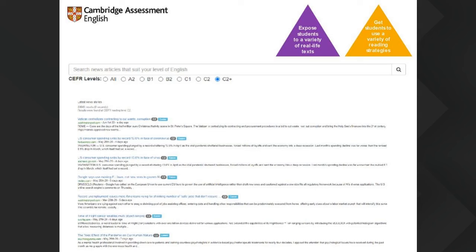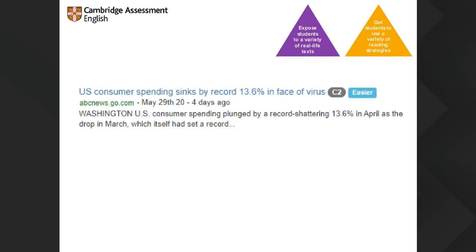So you log in using the same login as for Write and Improve. You choose your level, as you can see. You can search by topic if you want, or just choose a level and click, and it harvests real articles from the internet. It then gives them a level from a reading point of view. So you can see here we had quite a variety. I chose this one yesterday, which was easier end of C2, on US consumer spending, and so on.